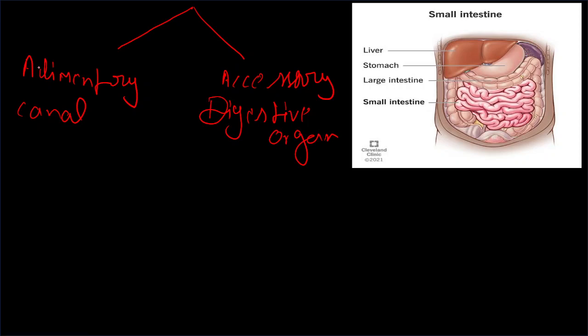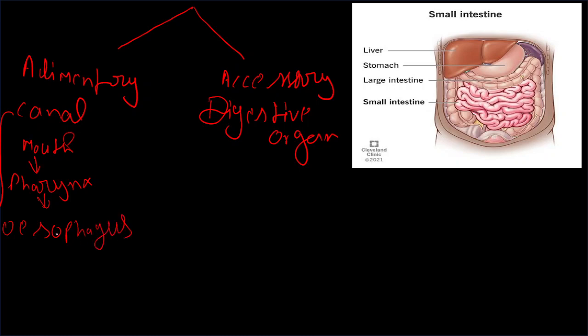Now, if we talk about which things lie in the alimentary canal, the first thing is our mouth. After that, pharynx. After that, esophagus. And now our stomach, and small intestine and large intestine.